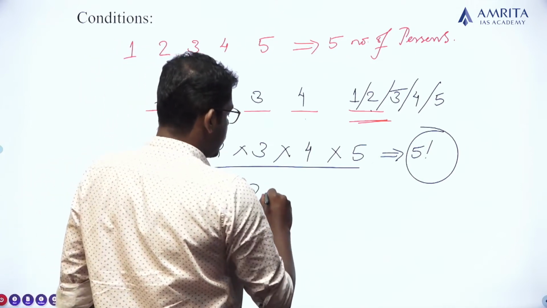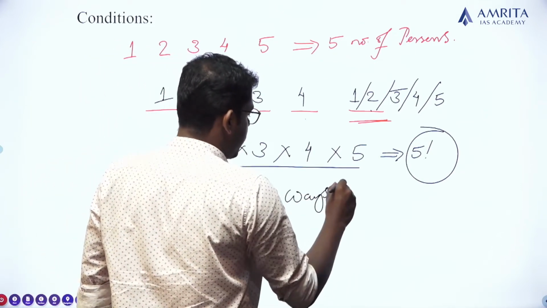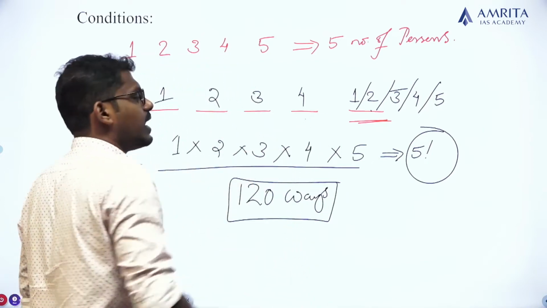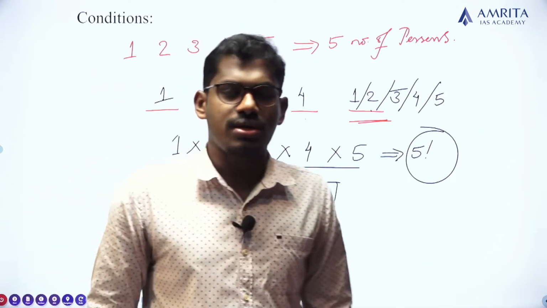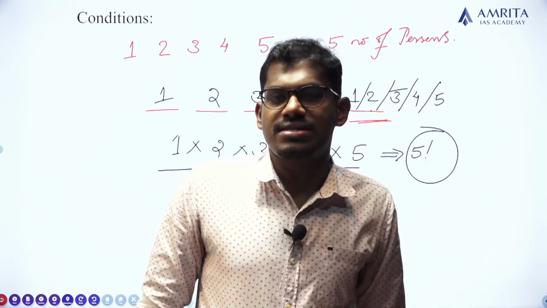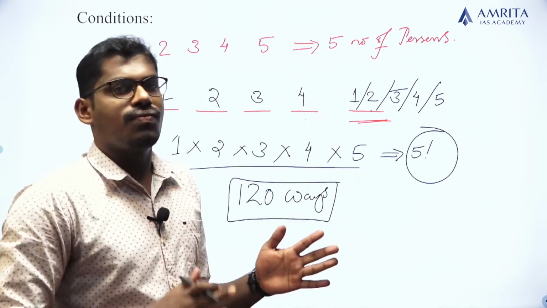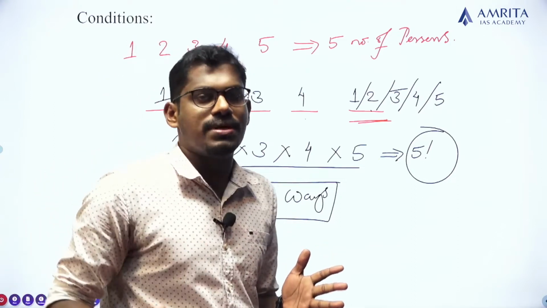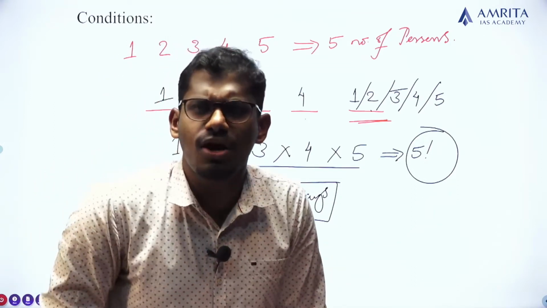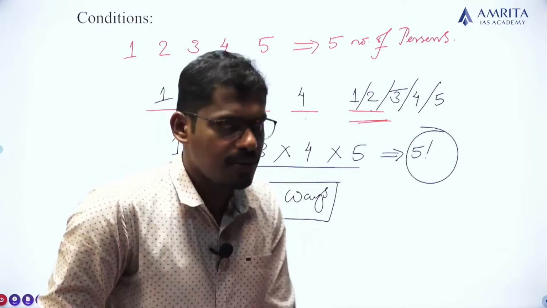So there are 120 ways these 5 persons can be arranged in these 5 positions. Clear? So this is the idea of the simple arrangement of persons, or simple arrangement of objects or a set of elements. Clear? Okay.